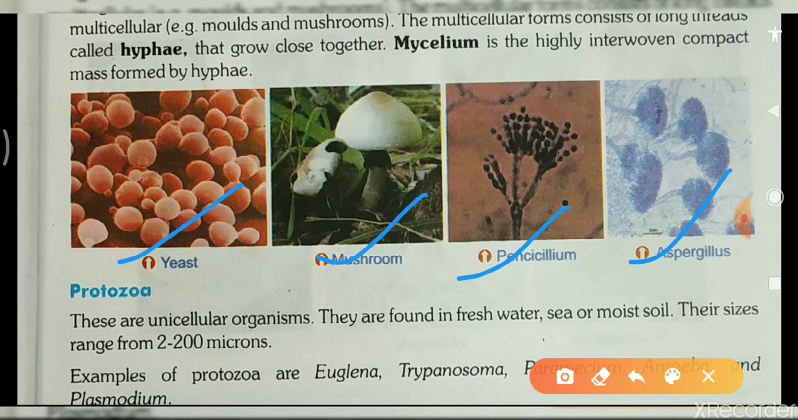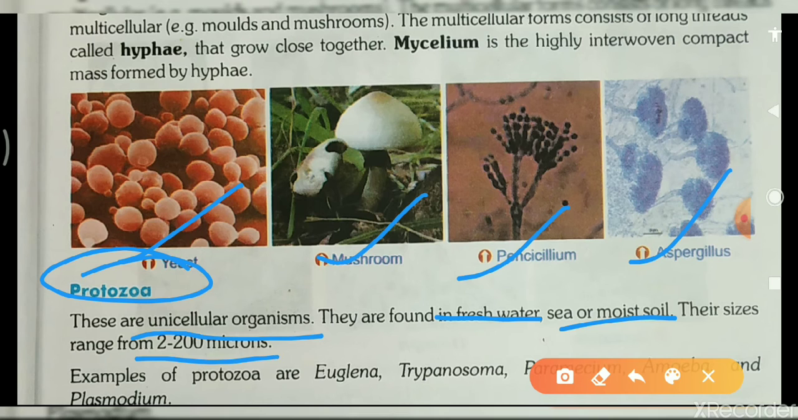Let's continue with the third microorganism, protozoa. Protozoa are unicellular organisms, made up of a single cell, and they are found in freshwater, sea, or moist soil. Their size is very small, 2 to 200 microns. They are too small to see with the naked eye.